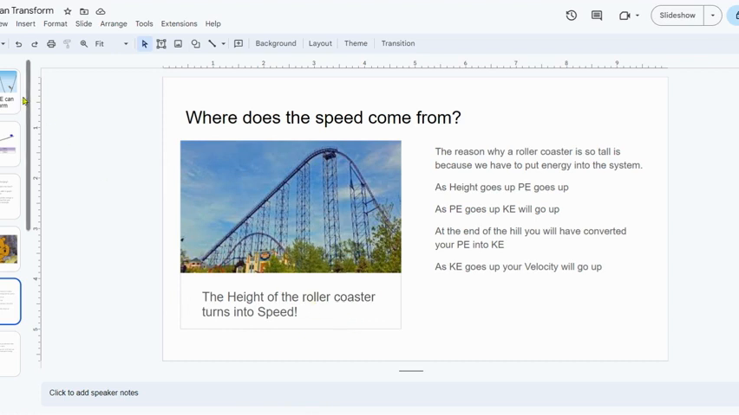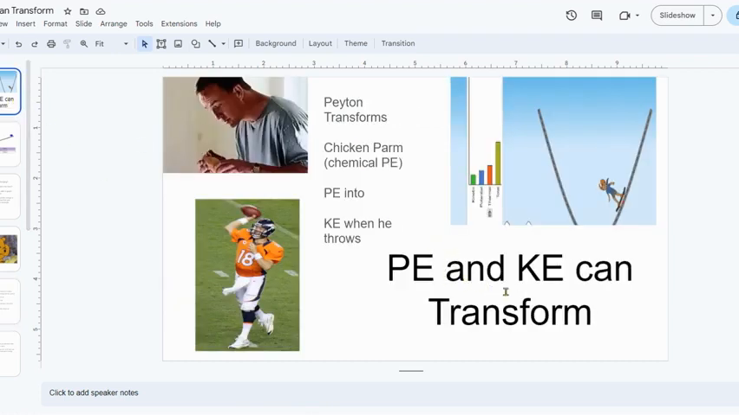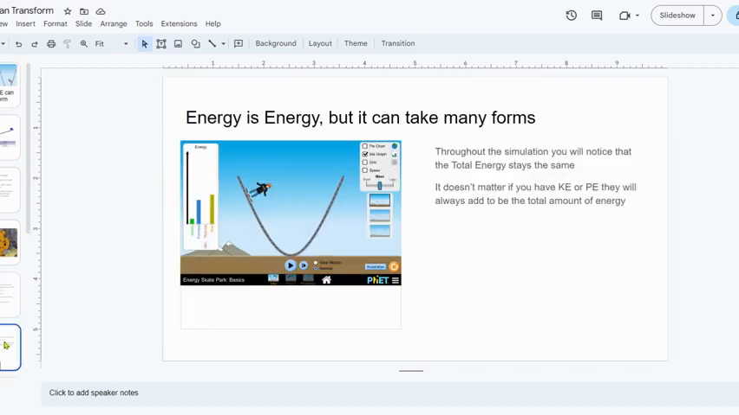And that happens because potential energy and kinetic energy can transform. Up here at the start, we are going to convert potential into kinetic. Peyton Manning is converting chemical potential energy into kinetic. And converting potential to kinetic happens so often. Energy is energy, but it can take many forms.